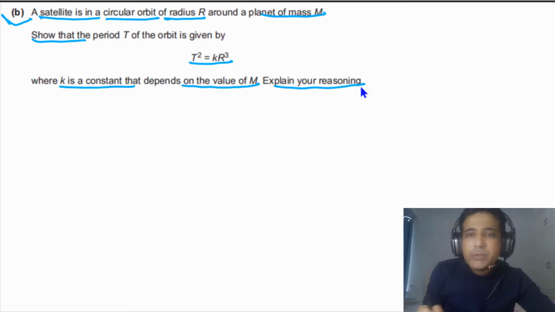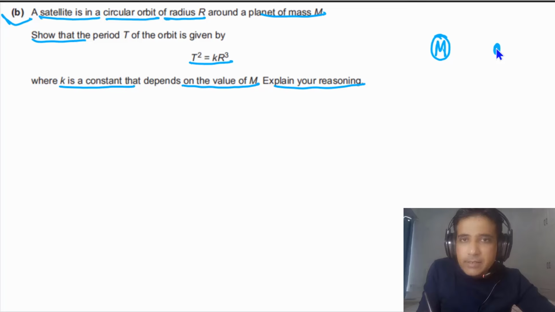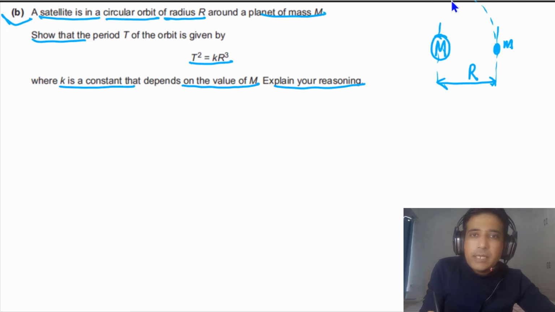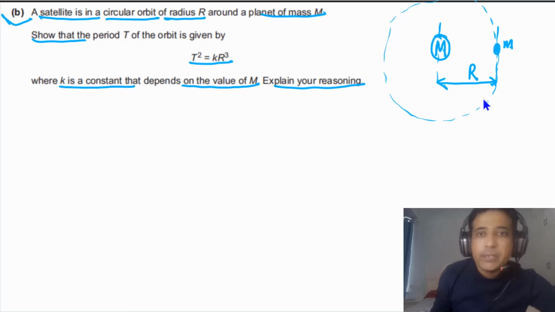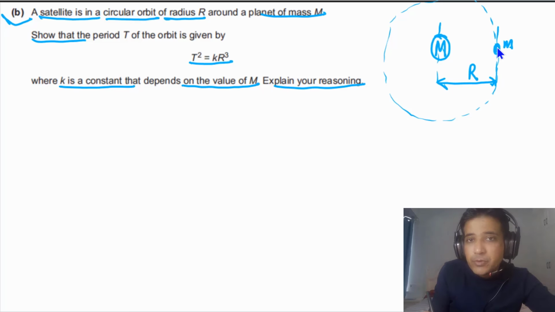But the best way to answer this question is always to sketch. In this case, we have a planet and the mass of the planet is capital M. Then we have a satellite and the mass of the satellite is small m. The orbital radius of the satellite is given, meaning the distance between the centers of the planet and satellite is capital R. This satellite is orbiting around the planet, and we need to find an expression for the time period of the satellite.